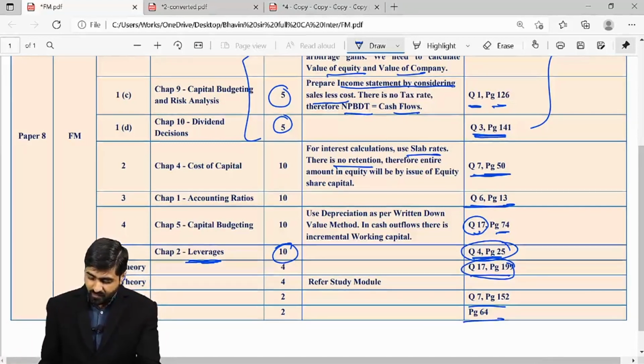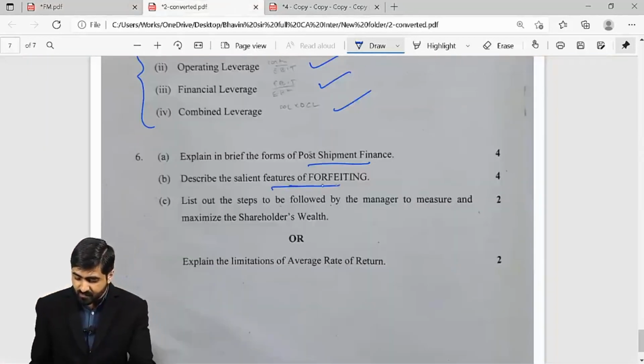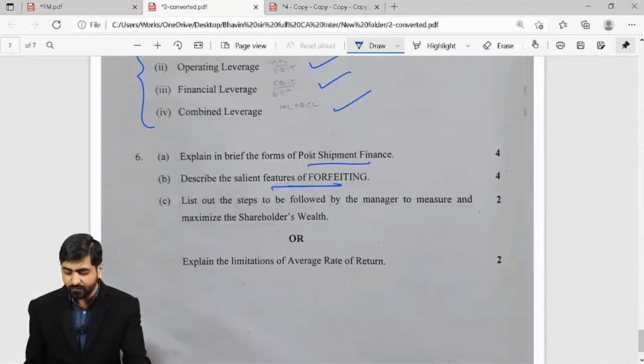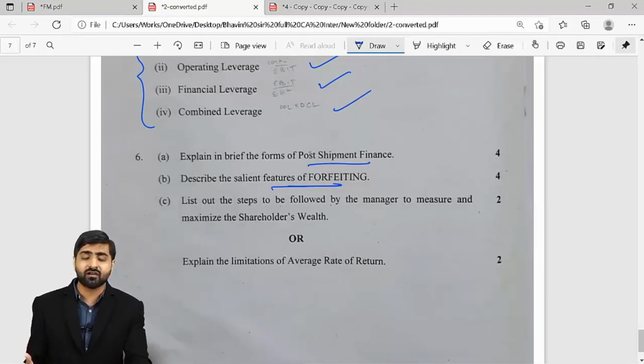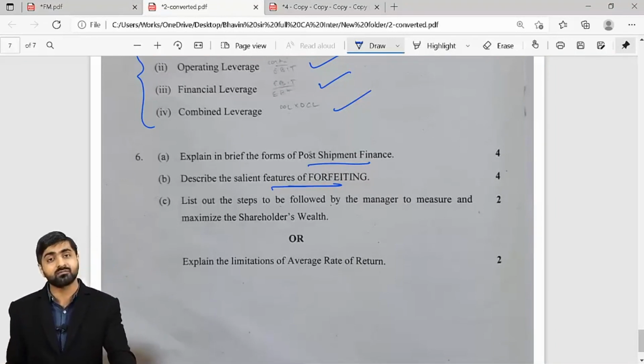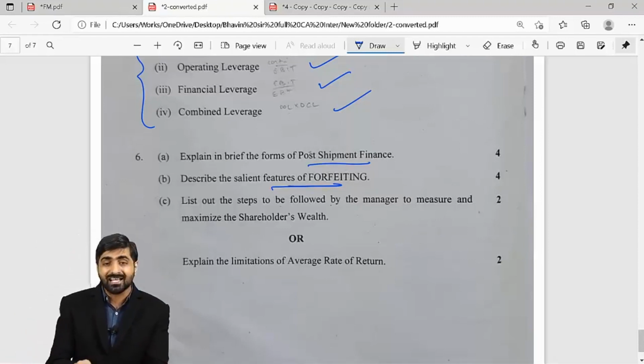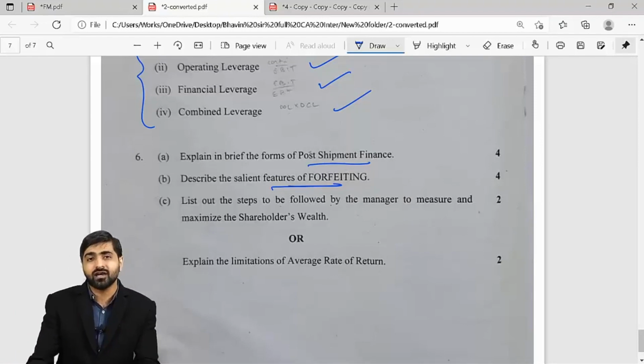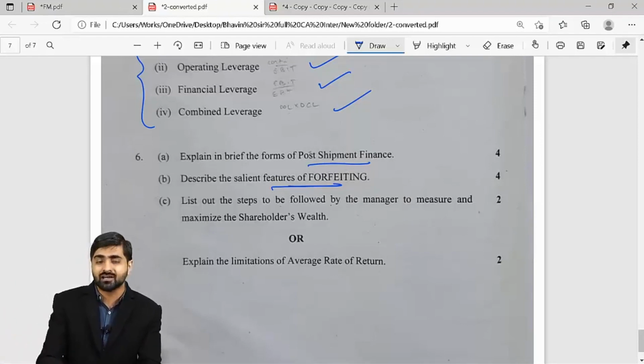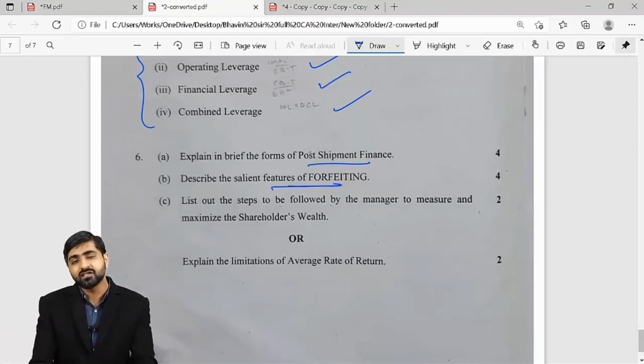Similarly, this particular question, what are the salient features of forfeiting, is not there in your textbook, but still, if you know what the factoring concept is, then forfeiting also becomes extremely easy for you. This is also one of the modes of finance which is provided to exporters, mainly so that the receivables which are in foreign currency, those kind of receivables we can discount and get the money right now.